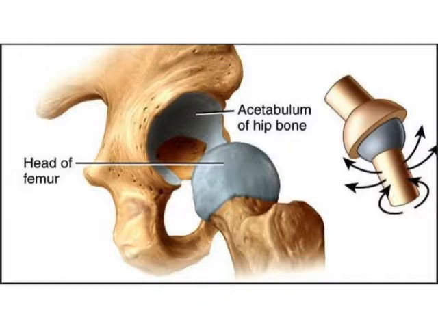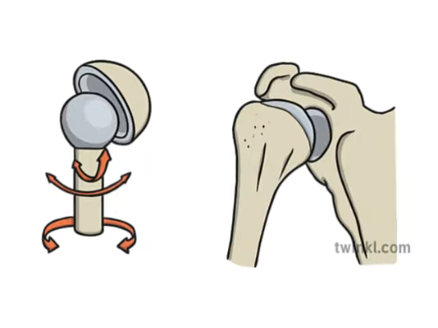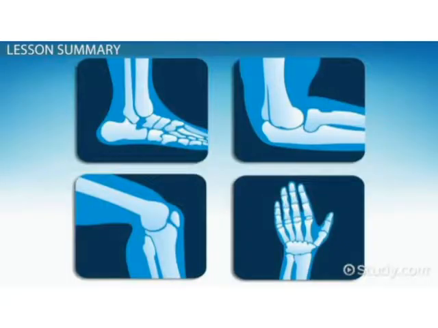Ball and socket joint. In this type of joint, we can move the bone in many directions. That is, the ball shaped end of one bone fits into the cup shaped end of another bone. The shoulder joint and the hip joint are examples of ball and socket joint. So that's why it's called ball and socket joint.